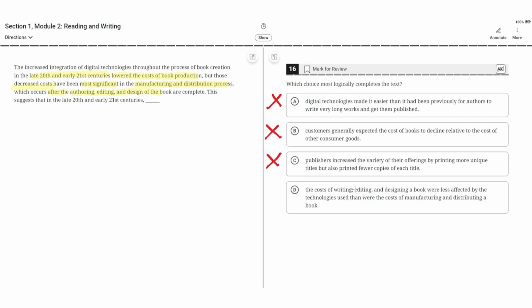D. The costs of writing, editing, and designing a book were less affected by the technologies used than were the costs of manufacturing and distributing a book. This is correct because it says right here that the lowered cost of book production, but those decreased costs have been most significant in the manufacturing and distribution process, which occurs after the authoring, editing, and design of the book are complete. Therefore, D is the correct answer.